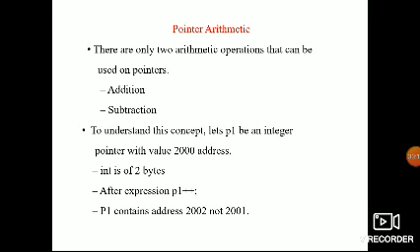All of those are illegal. You can perform relational and conditional operators using pointers, and the subtraction operation can be used. An address with a number can also be used, but two addresses cannot be added; that is illegal. Next, Rule 6: we can find the size using the sizeof operator.